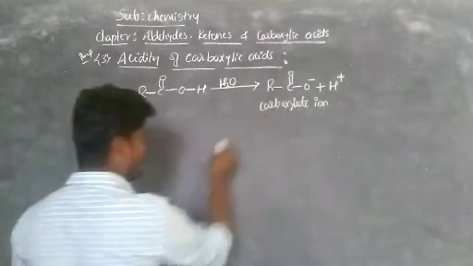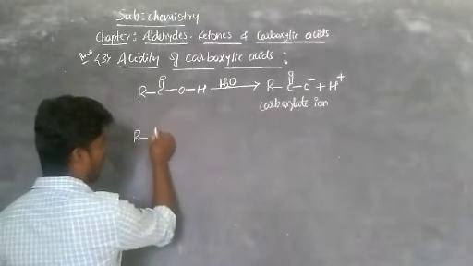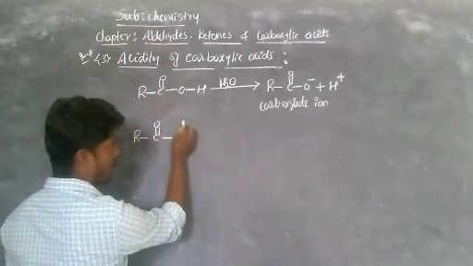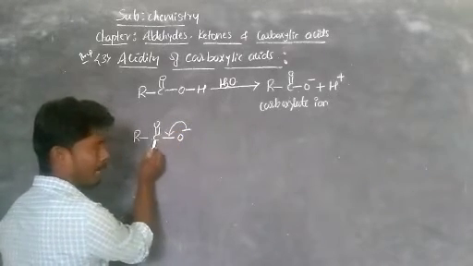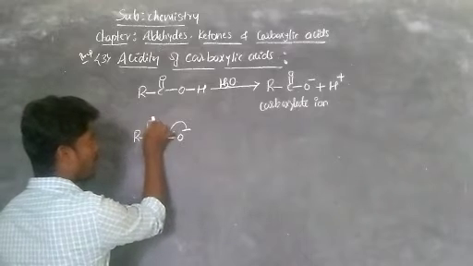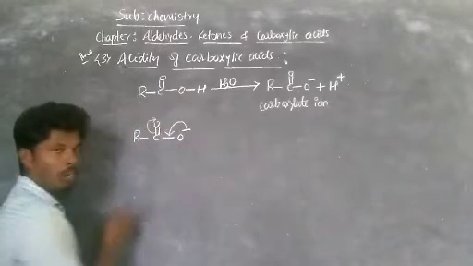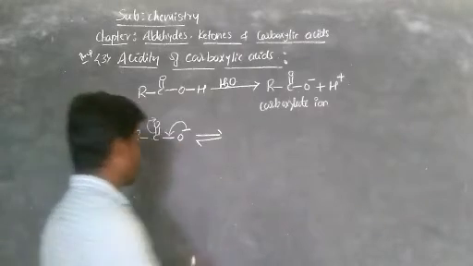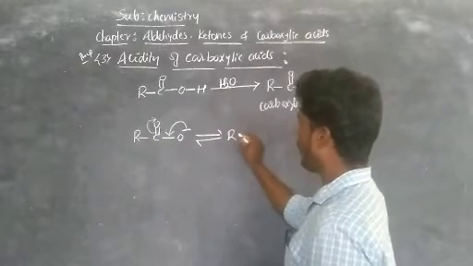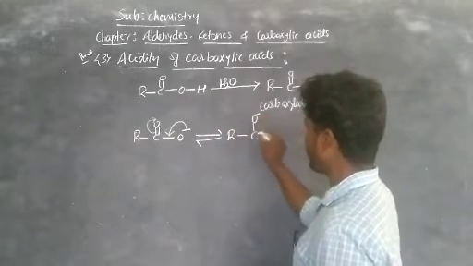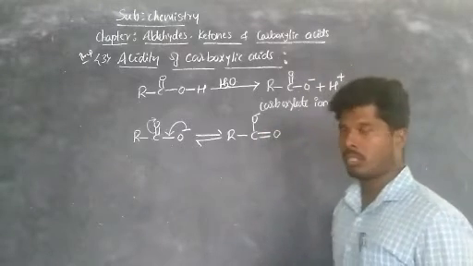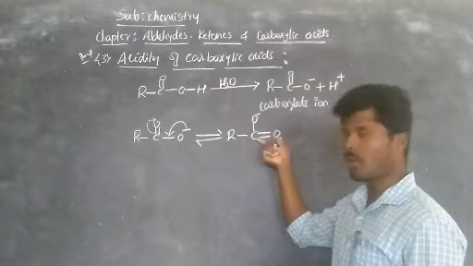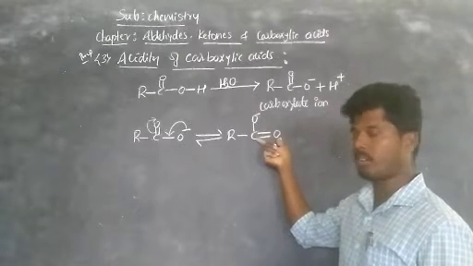Now observe how it is stabilized. RC double bond O minus. Now the bond pair of electrons present on oxygen moves towards the carbonyl carbon, and the bonded electrons between oxygen and carbon move onto oxygen. You get one more structure of the same kind, RC bond O minus, double bond O. These two are the same, but the position of the double bond changes between the carbon and oxygen.